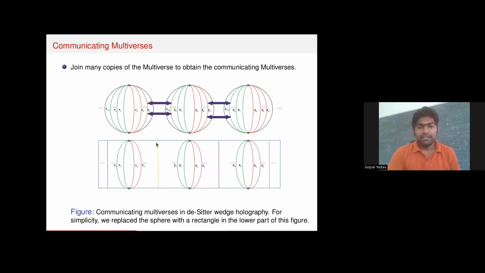There is a possibility that all these branes can be glued to all these branes, one by one, not simultaneously. Then we obtain a single de Sitter space bounded between two RS planes. So we don't have communicating multiverses, we have just a single de Sitter space. So again, we have to be careful about what to glue and what not to glue.